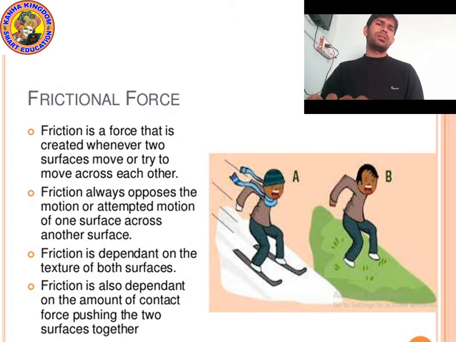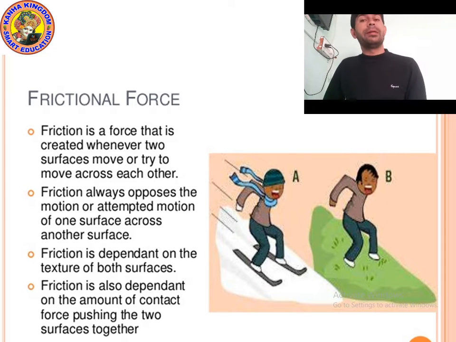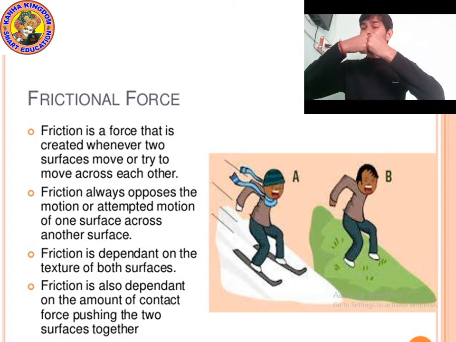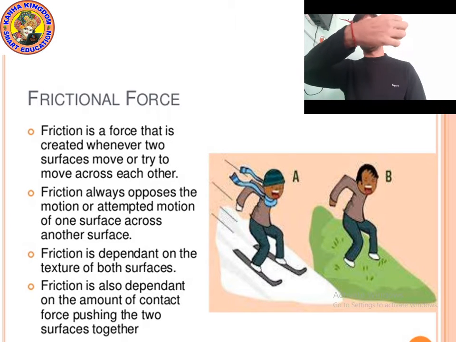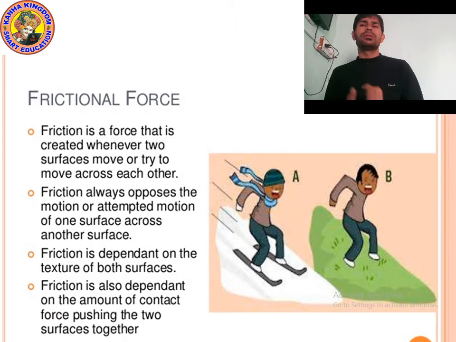We also studied mechanical force. Mechanical force is applied by a machine. The definition is: a mechanical force comes into play when a pull or push comes into physical contact with an object. For example, when you open the door, your hand pushes the door. Either you pull or push, that is mechanical force.